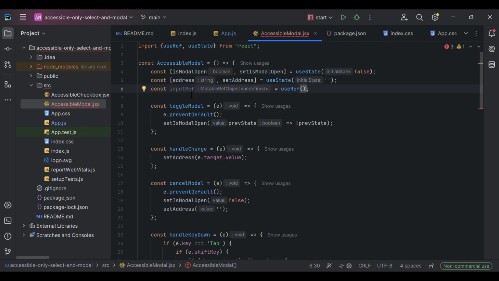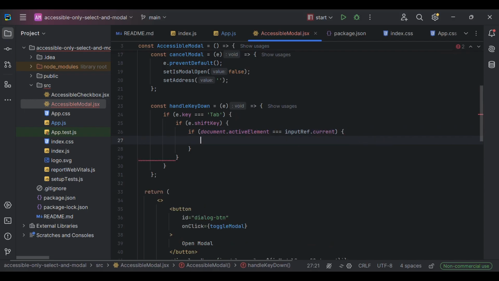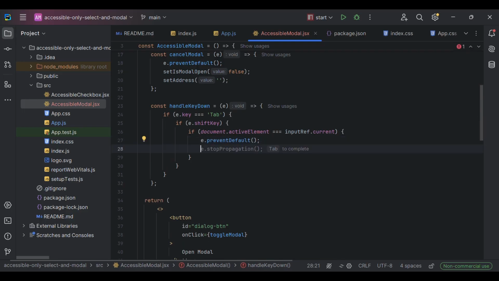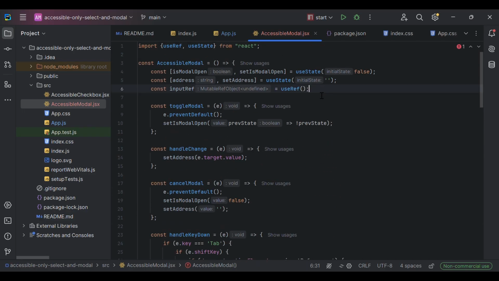It is the first element that should be focusable. It means that when we press shift with tab, the focus should go to the last element and not outside the dialog. That's why we need it. So we are going to check if it equals input ref current, and when it does, we do prevent default, and then by our own hands, we focus the element that we need to be focused. In our case, it's going to be the cancel button.